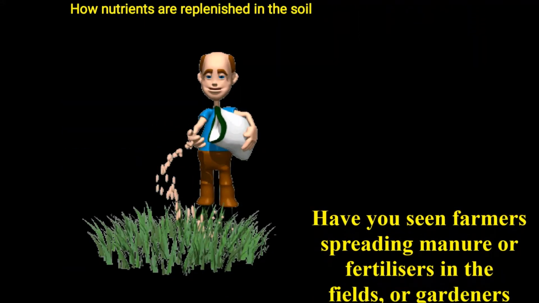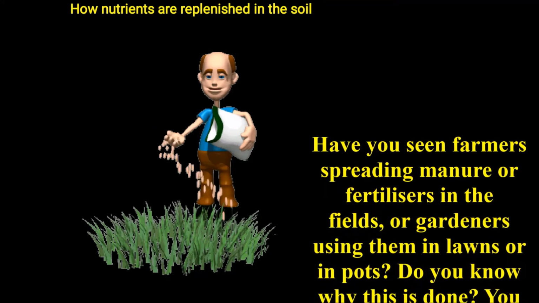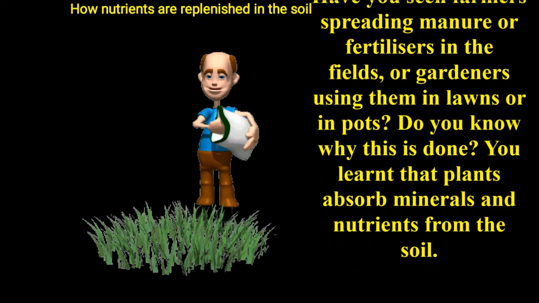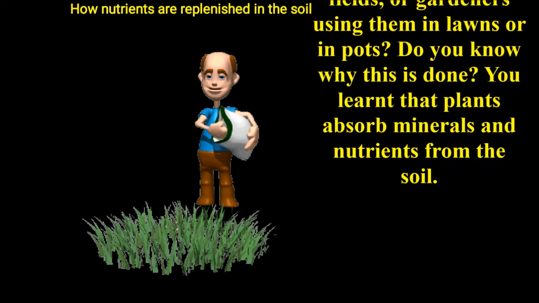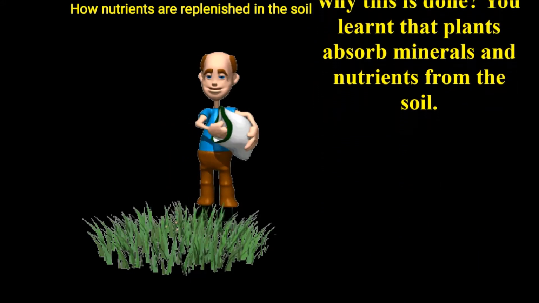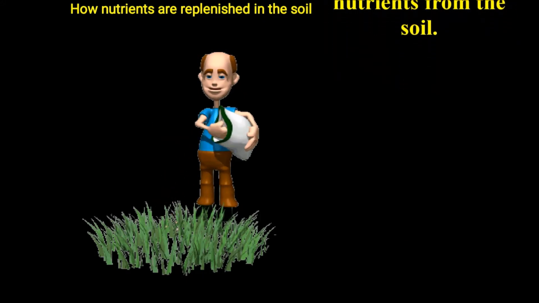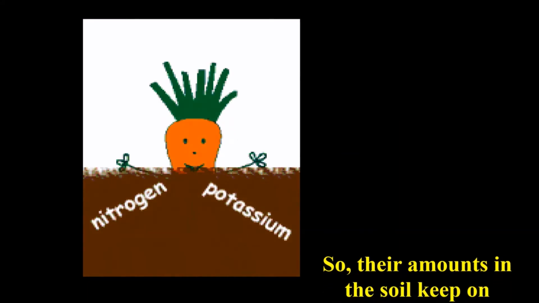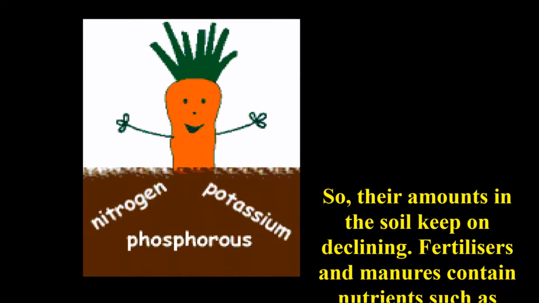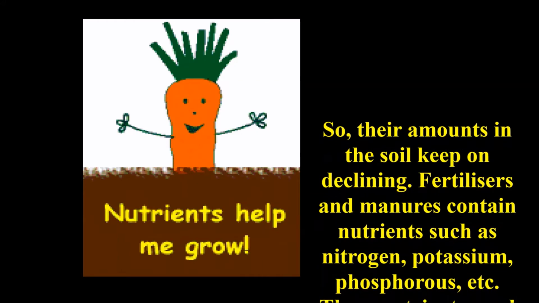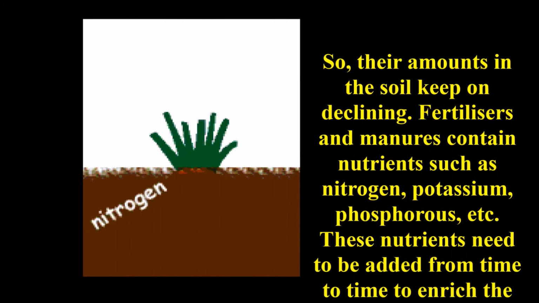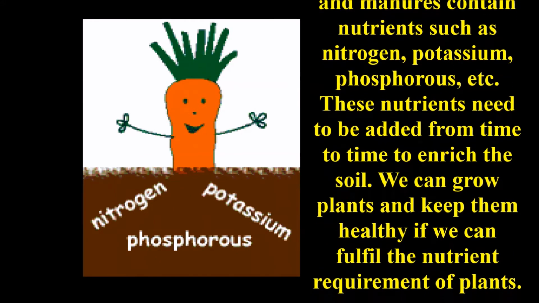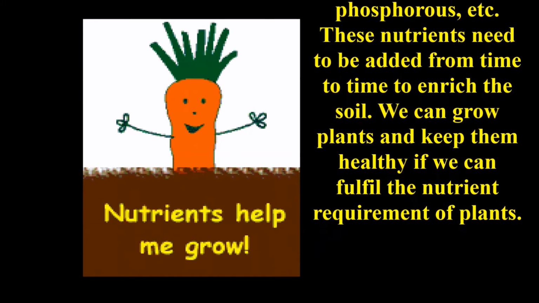Children, have you seen farmers spreading manures or fertilizers in the fields or gardens, or using them in lawns or in pots? Do you know why this is done? You have learnt that plants absorb minerals and nutrients from the soil, isn't it? Yes. Children, the amount of nutrients in the soil keeps on declining. Fertilizers and manures contain nutrients such as potassium, nitrogen, phosphorus, etc. These nutrients need to be added from time to time to enrich the soil.